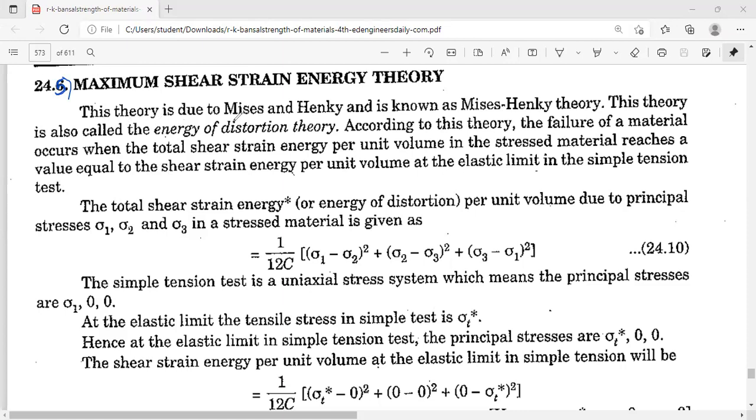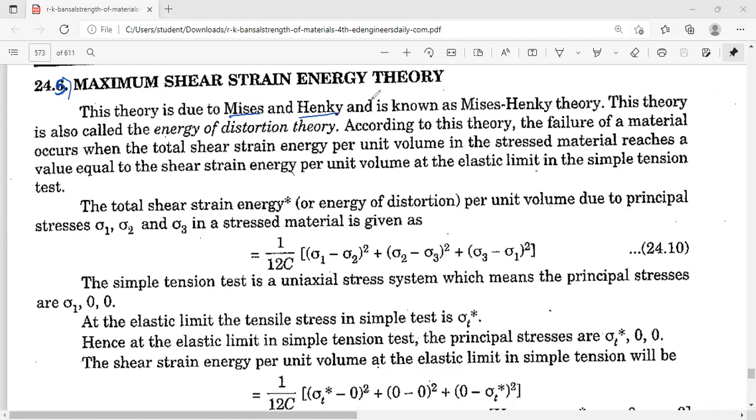So this theory is due to Mises and Hencky and is known as the Mises-Hencky theory.